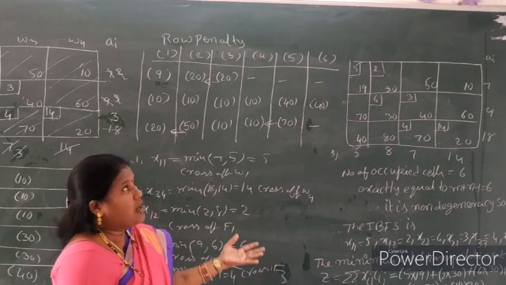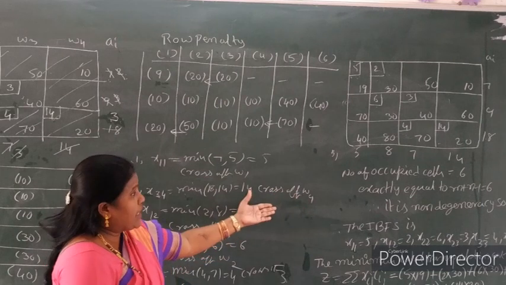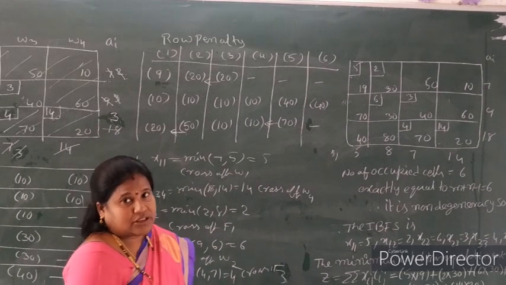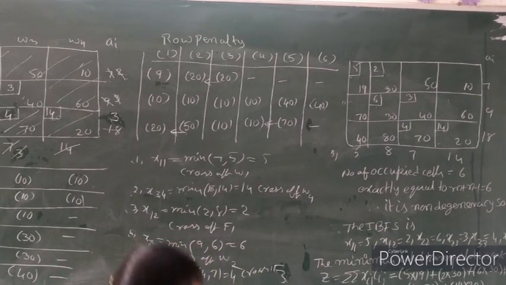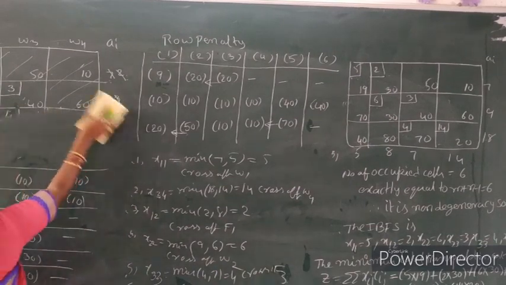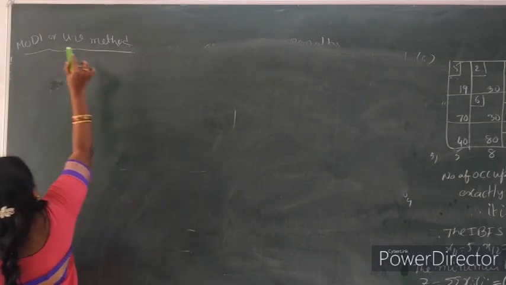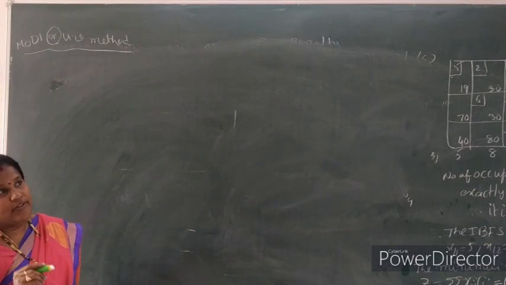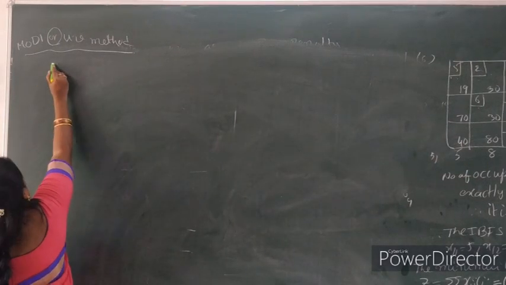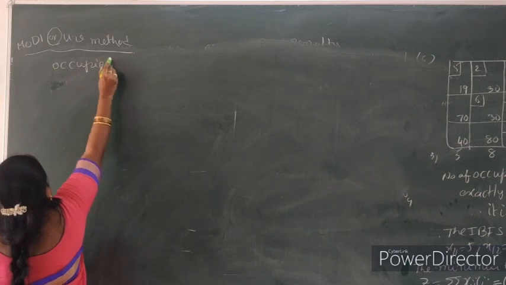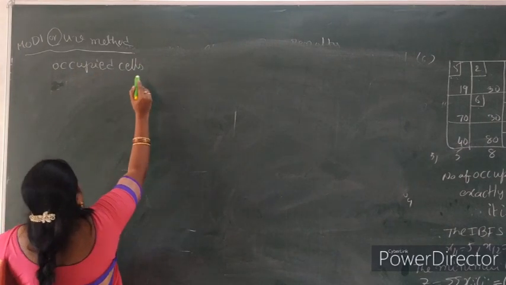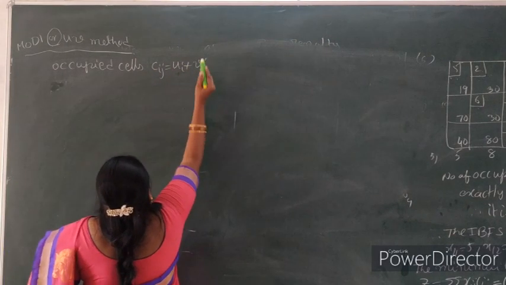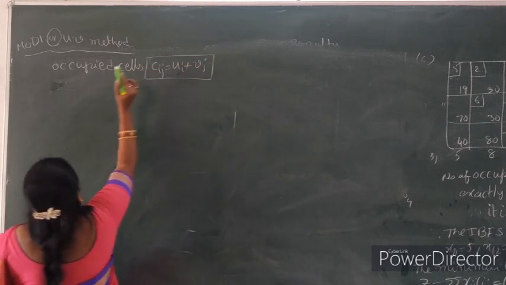Now in MODI method or modification method, finding the UV method, this one is only step number 2. Now we continue with step number 3. MODI or UV method. So here first we find out the Ui Vj values. Now here occupied cells. What is the formula? Cij equal to Ui plus Vj.